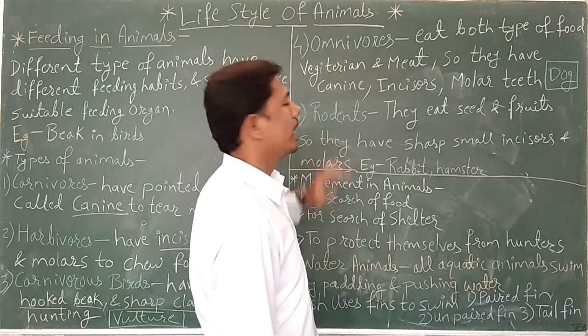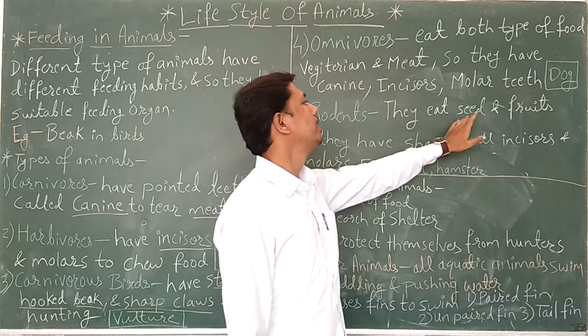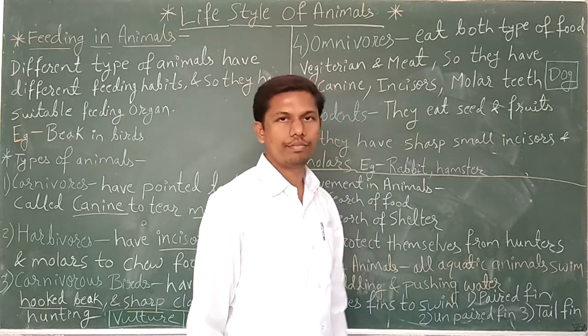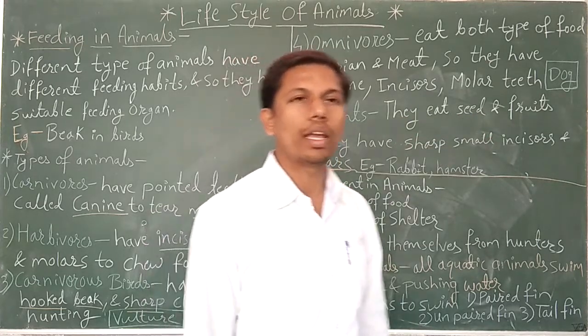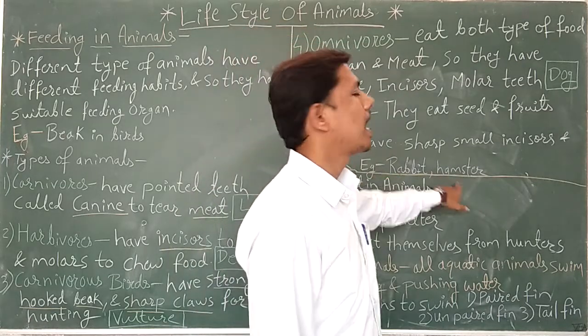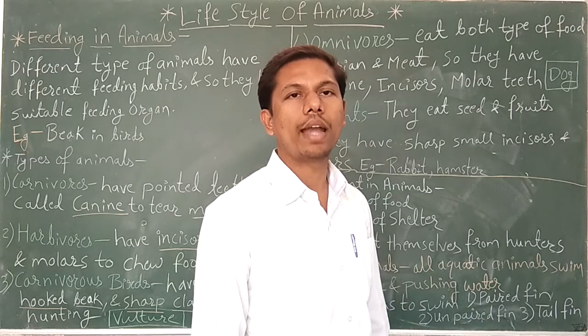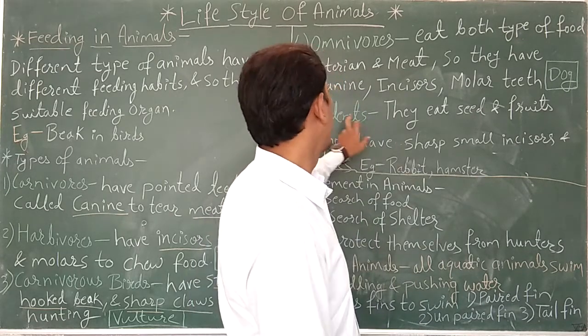Next is rodents. Rodents eat seeds and fruit. Rodents are organisms like rabbit, hamster, and rat. These are examples of rodents.